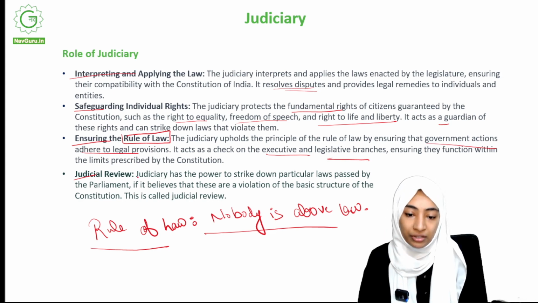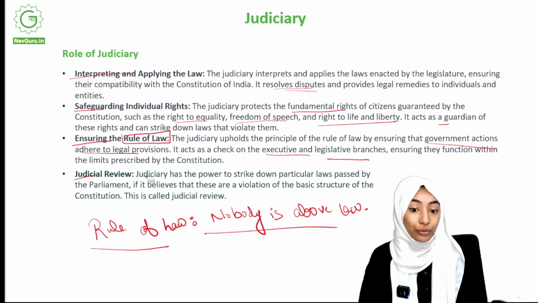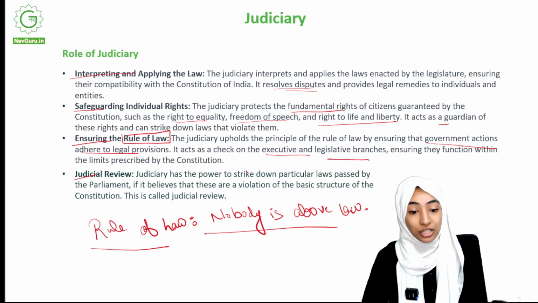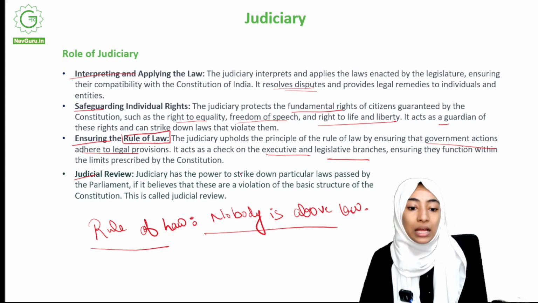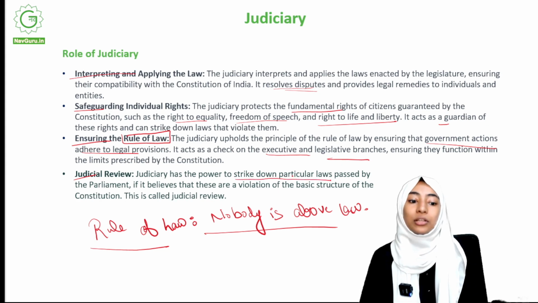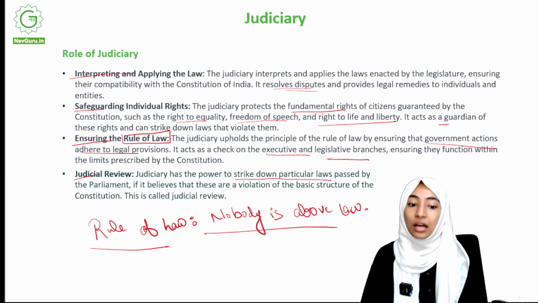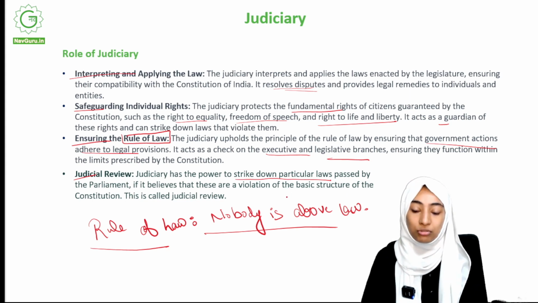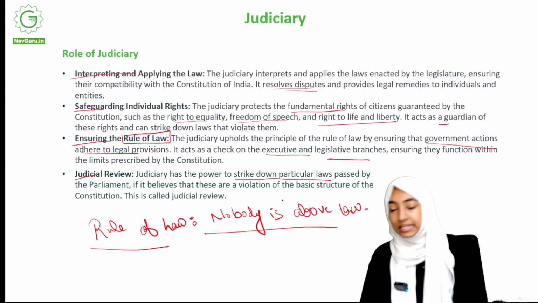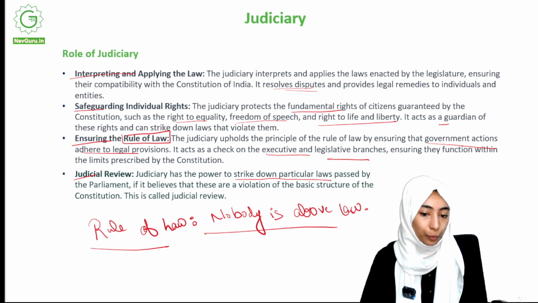Coming to judicial review. Judiciary has the power to strike down particular laws. Now, this is also another reason why I like this judiciary. Very significant power. Power to strike down particular laws passed by the parliament if it believes that these are a violation of the basic structure of the constitution. This is called judicial review. Okay. So, power to strike down particular laws.